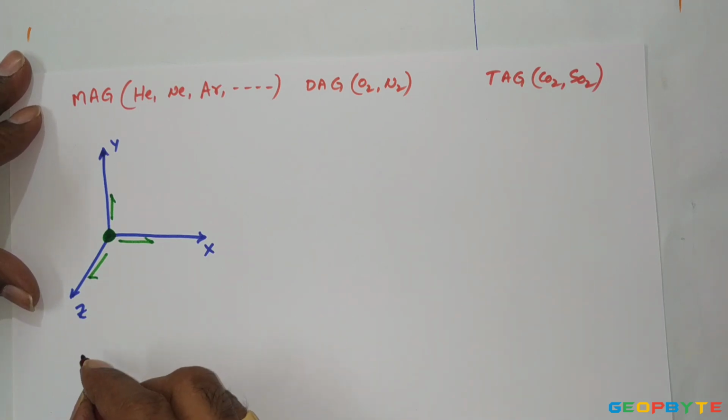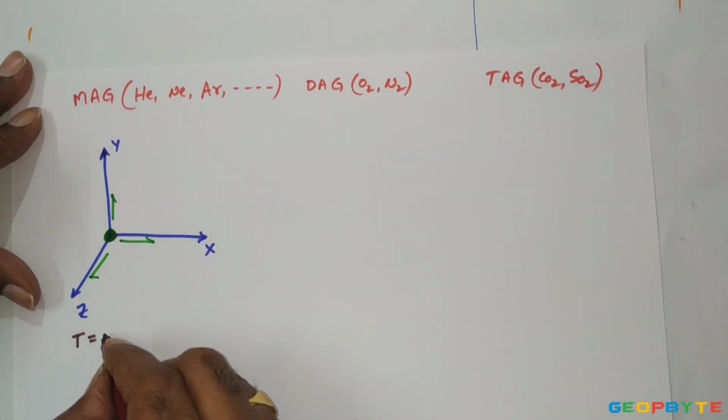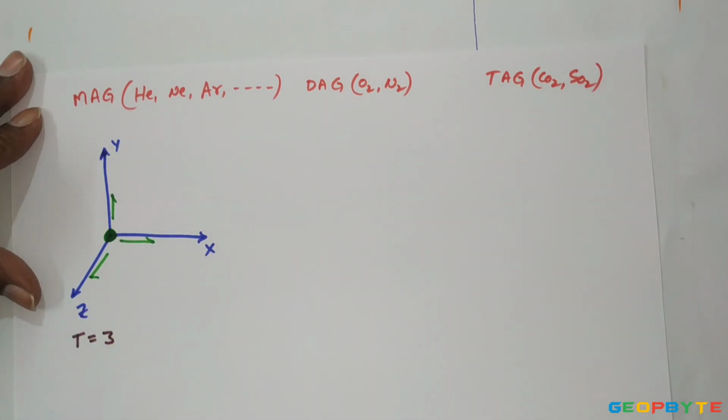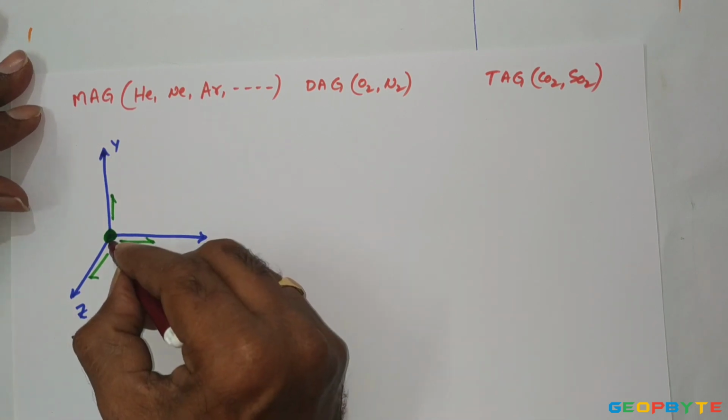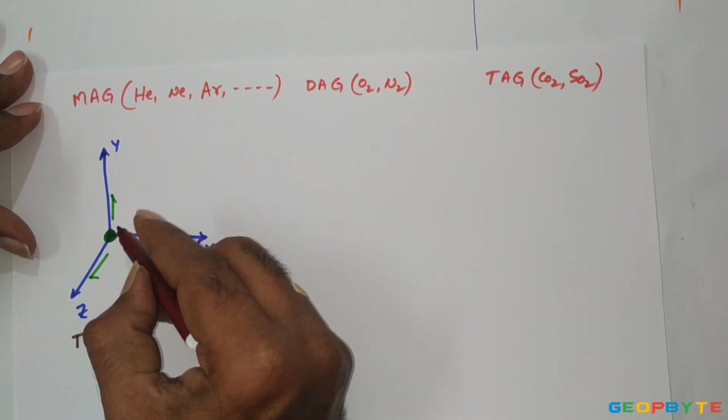Therefore, the number of translatory motions for the monatomic gas equals 3. The single atom cannot maintain either rotary motion or vibratory motion at room temperature.